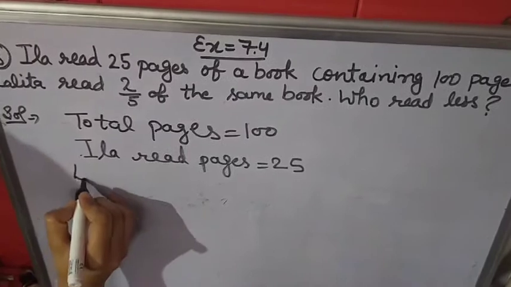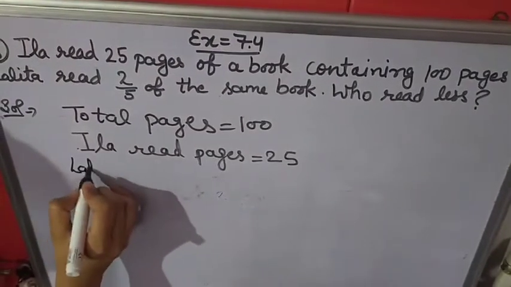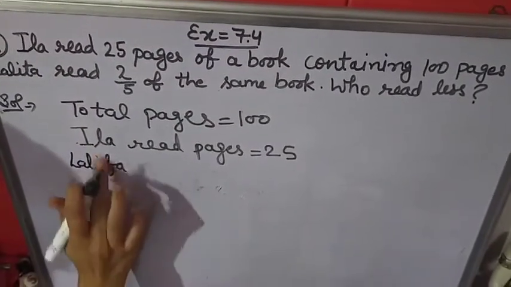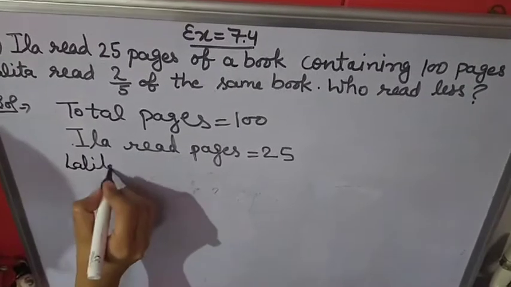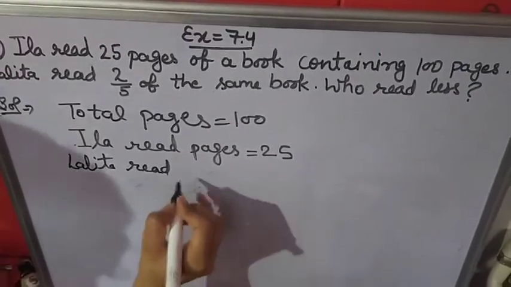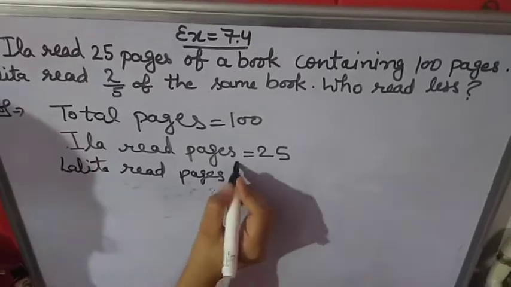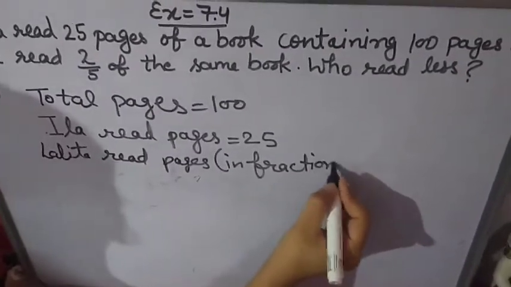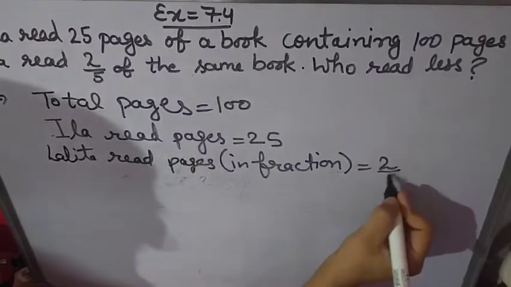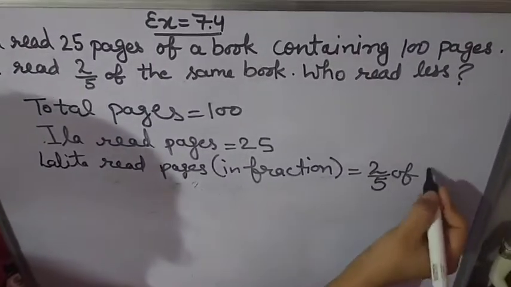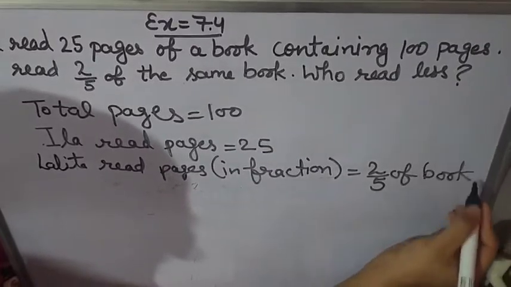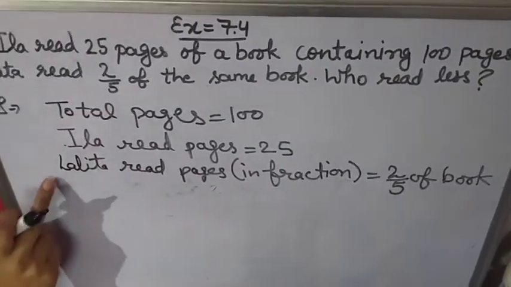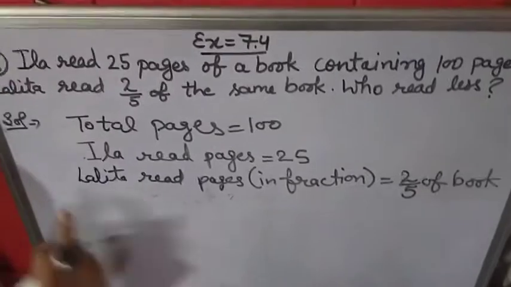So Lalita read pages in fraction, 2 by 5 of book. Now you have to find how many pages Lalita is reading.